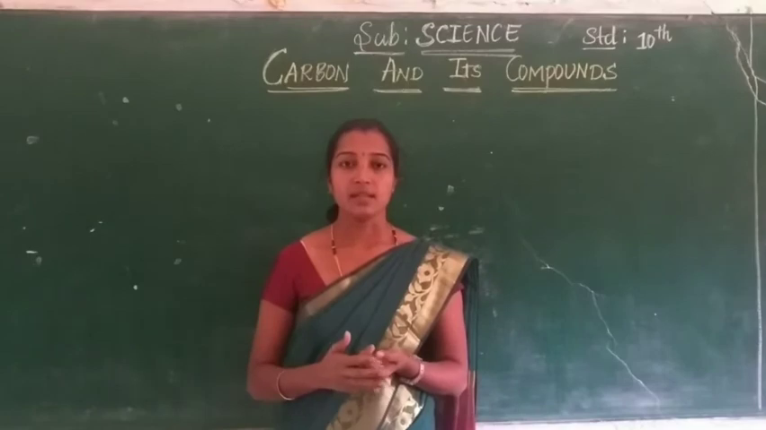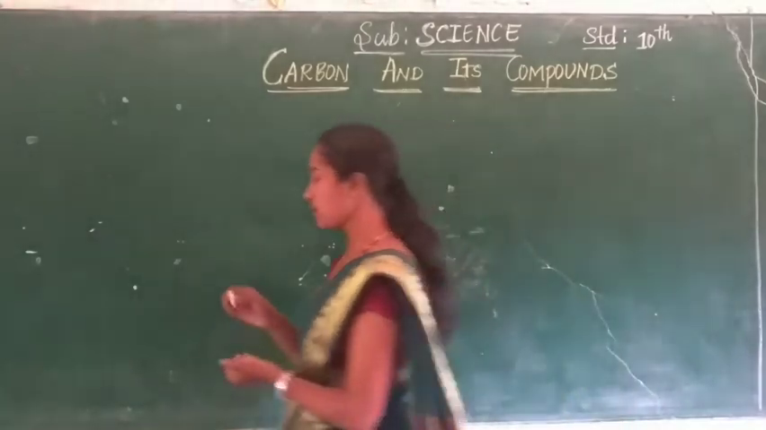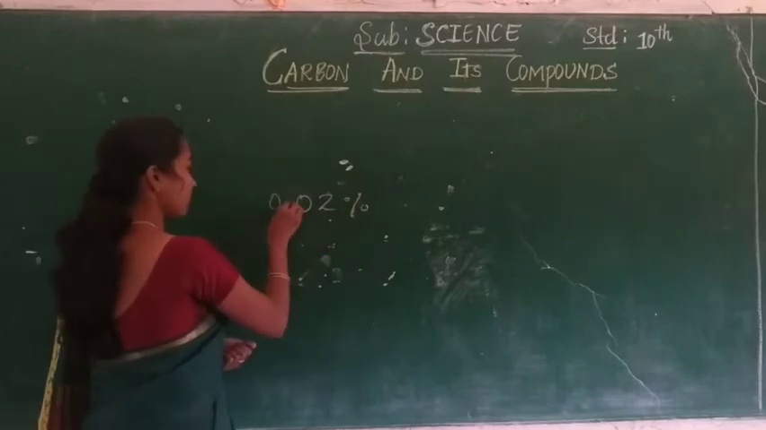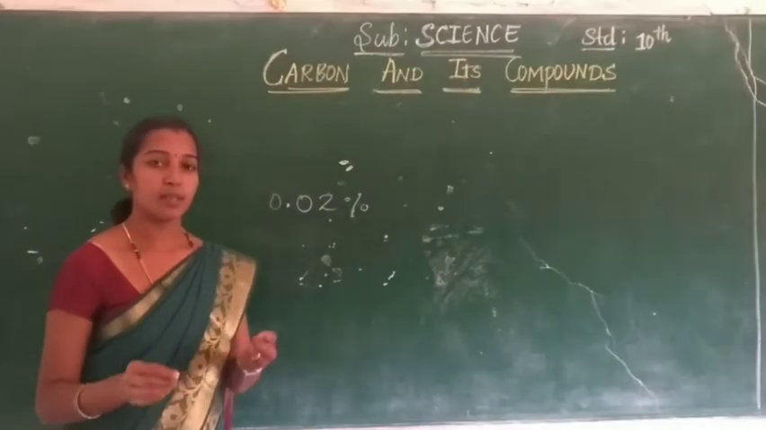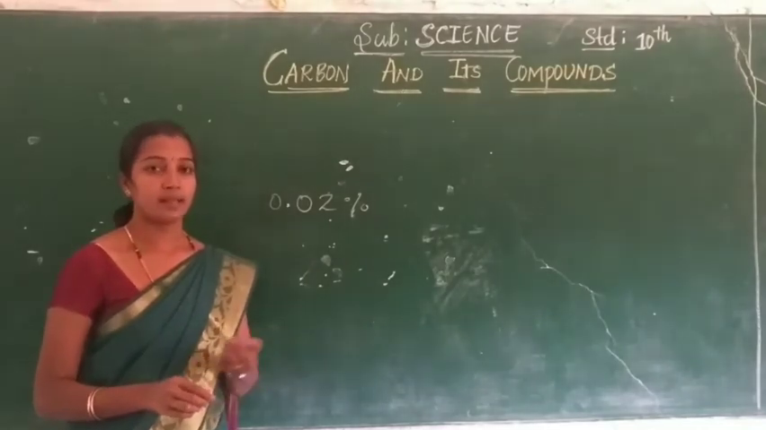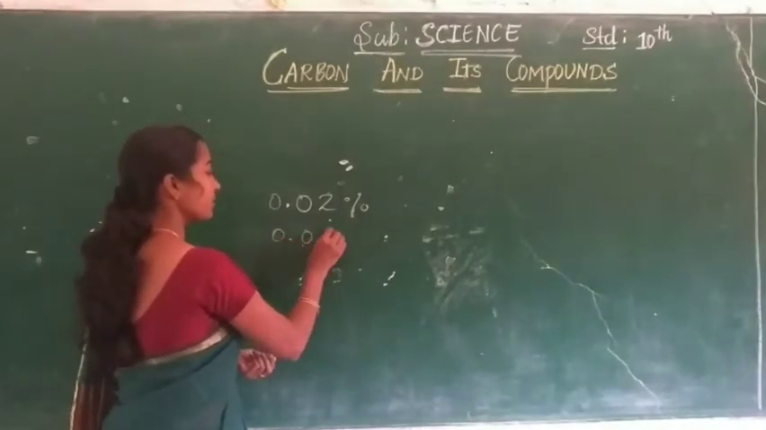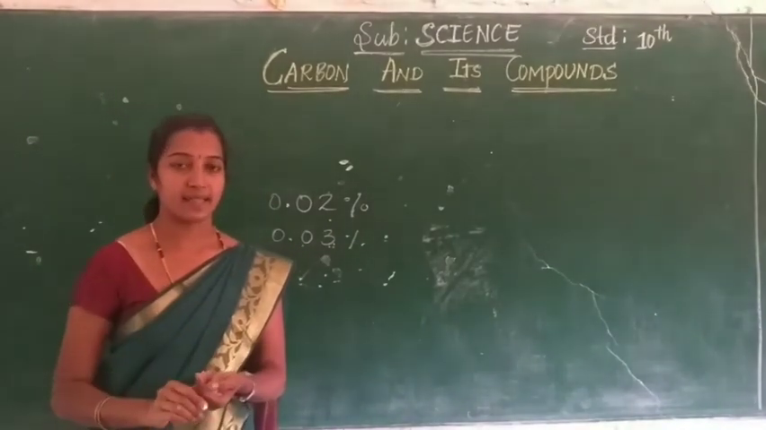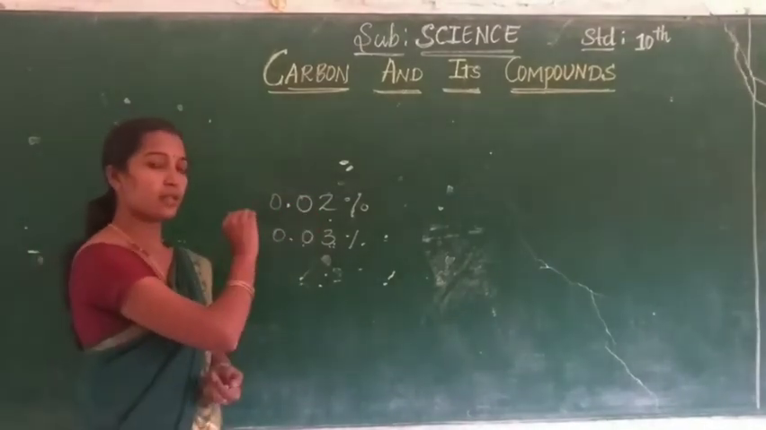In the earth's crust, the percentage of carbon is only about 0.02%, in the form of minerals. Minerals means carbonates, hydrogen carbonates, coal and charcoal. And in the atmosphere, only 0.03% of carbon is there, in the form of carbon dioxide.